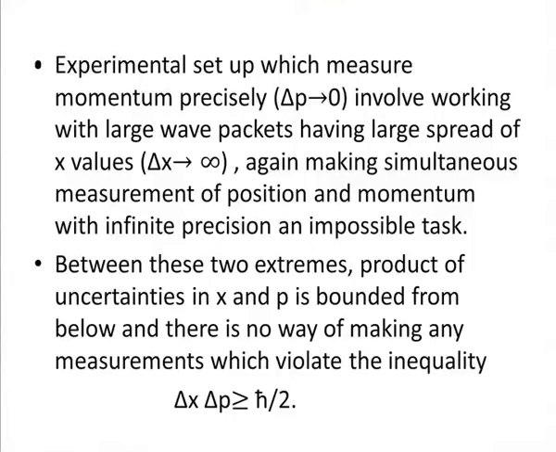Between these two extremes, the product of uncertainties in x and p is bounded from below, and there is no way of making any measurement which violates the inequality delta x times delta p is more than or equal to h bar by 2. This is a very fundamental result, that this uncertainty product is bounded from below.